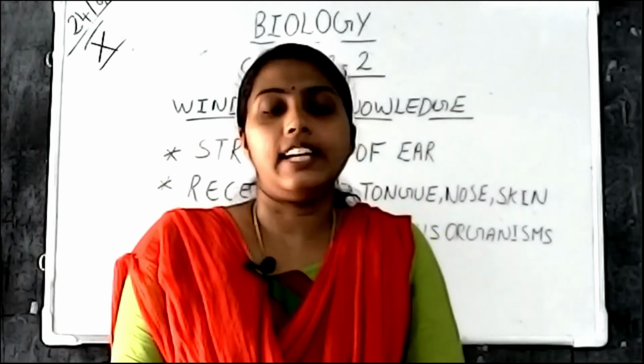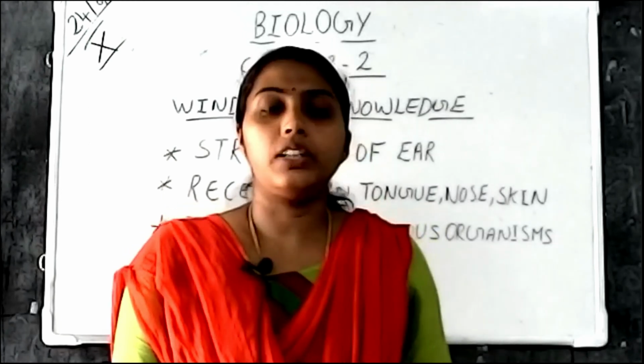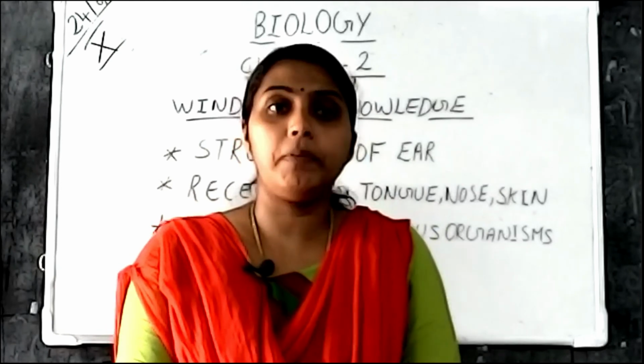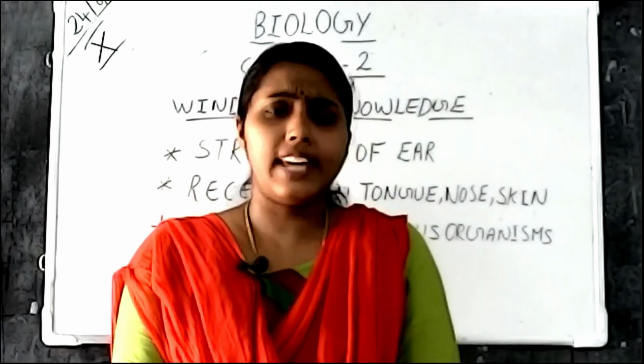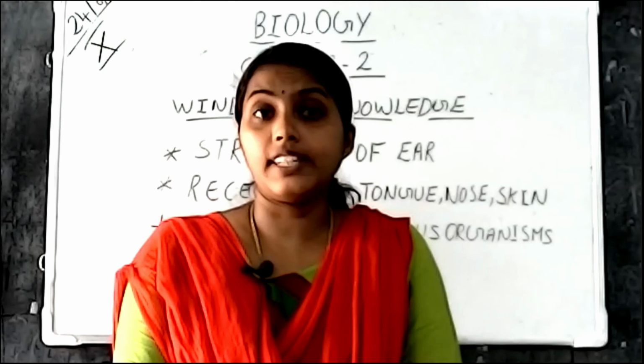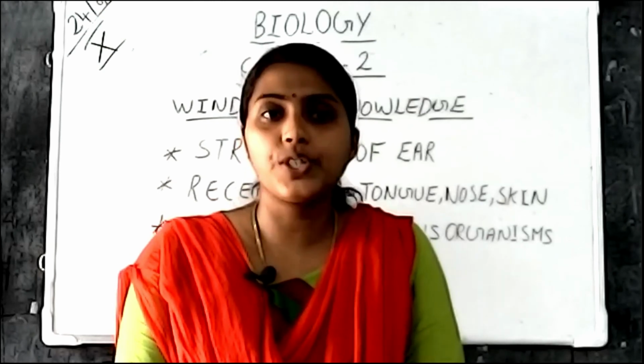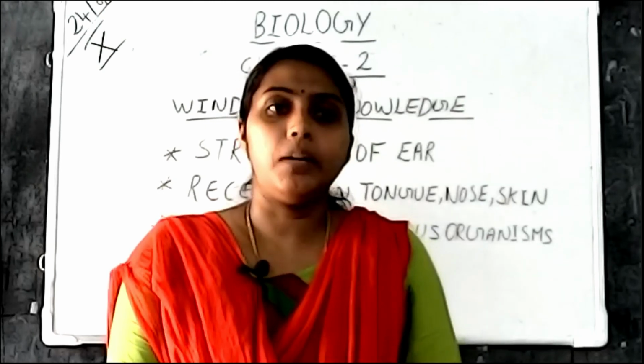Next, how the ear helps in body balancing. Inside the internal ear there are two parts, namely the semicircular canals and the vestibule, which help in maintaining body balance.